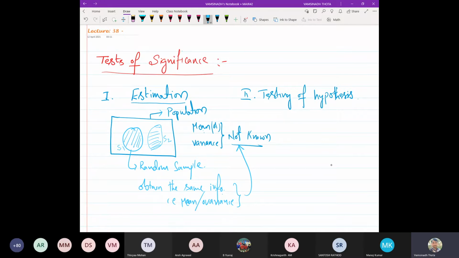Now whatever comes for this sample may not be the same for the other sample. For the other sample, the sample mean may be different. So in those scenarios, which sample mean should we assign to the population mean?